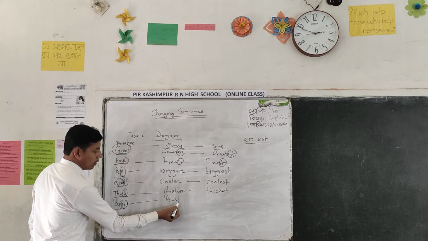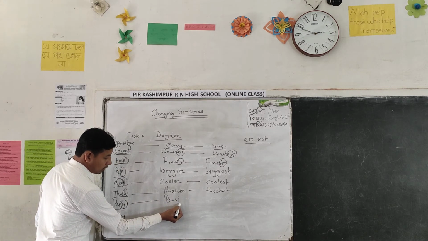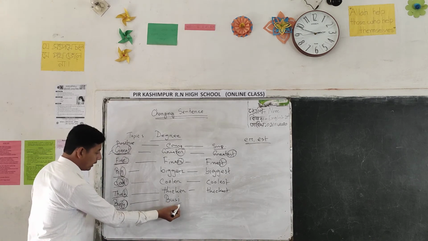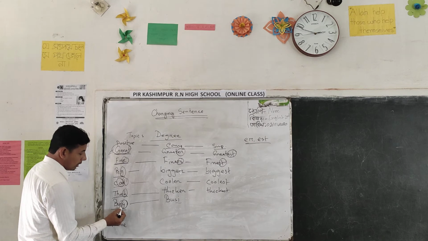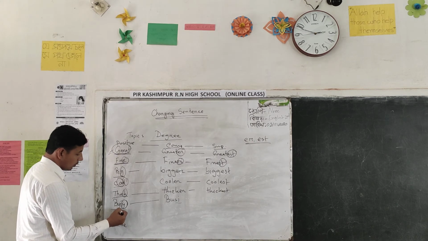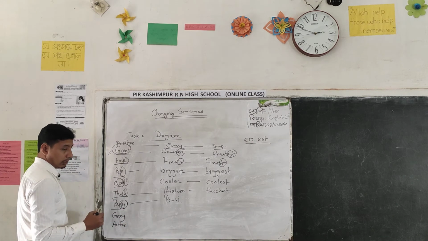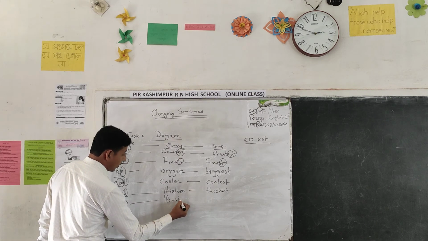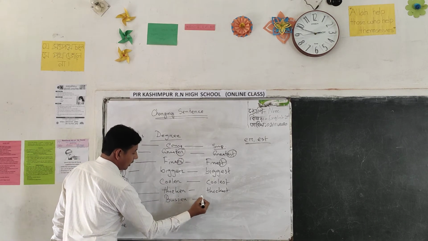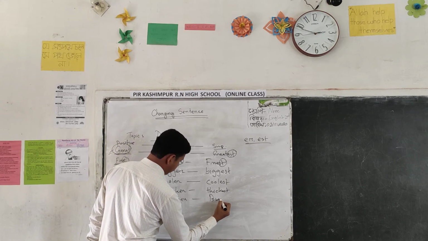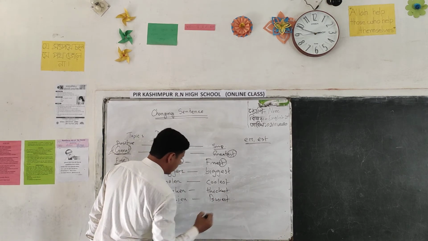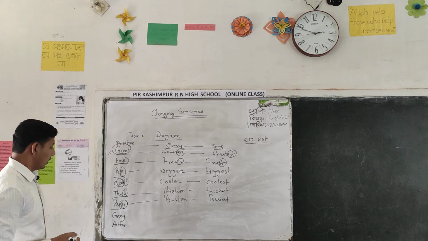Students, look at the board. I have written I instead of Y because Y is the last letter of the word. Then ER and EST.